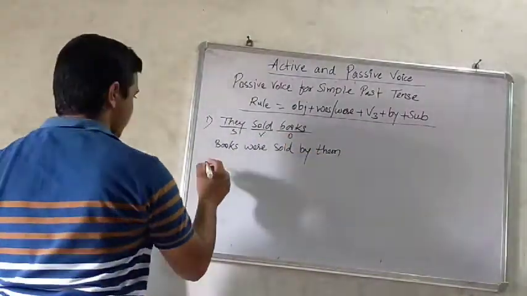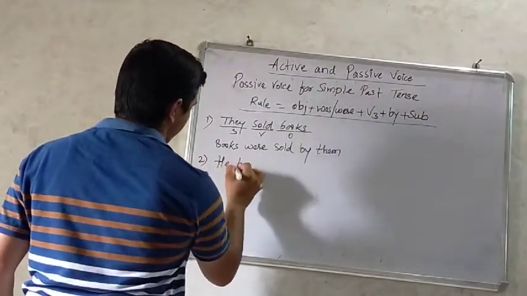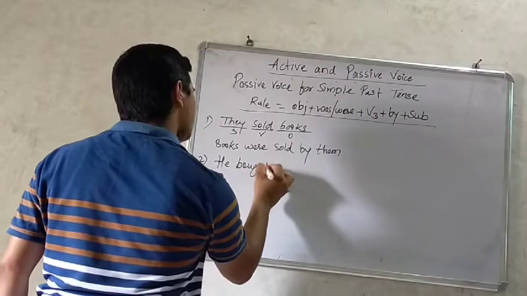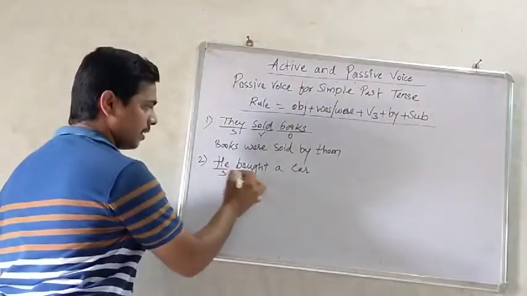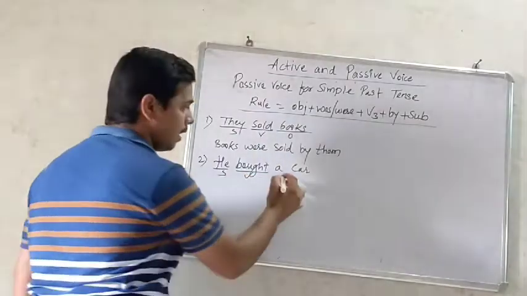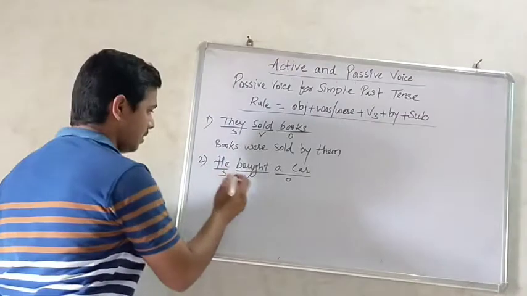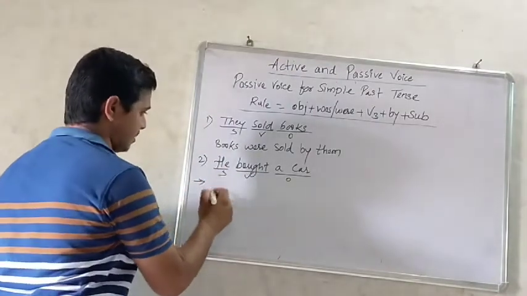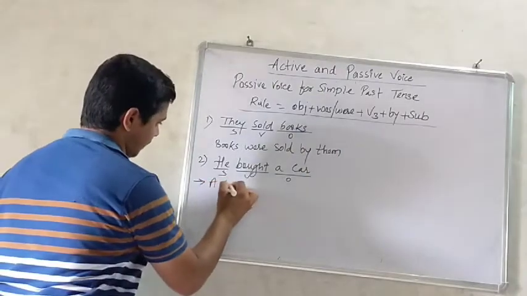Then the next example, he bought a car. Here he is the subject, bought is the main verb, car is the object. So let us solve this sentence in passive voice. Object comes first, that is a car.